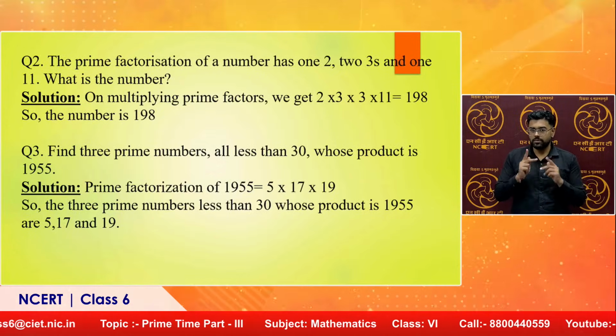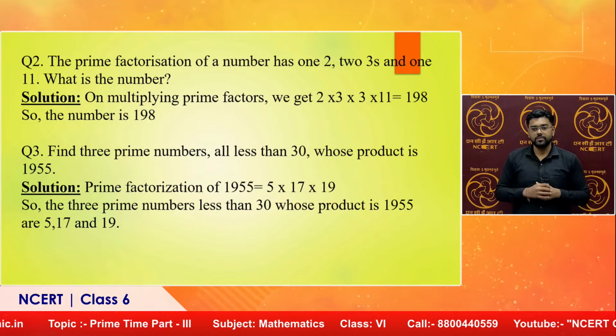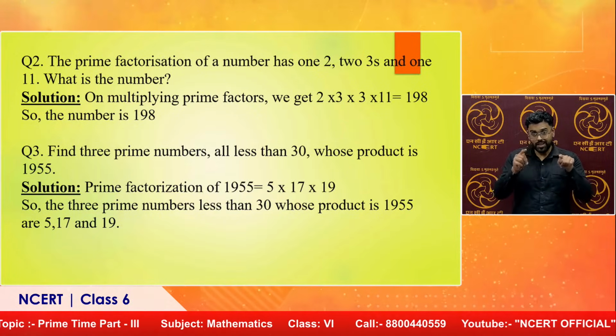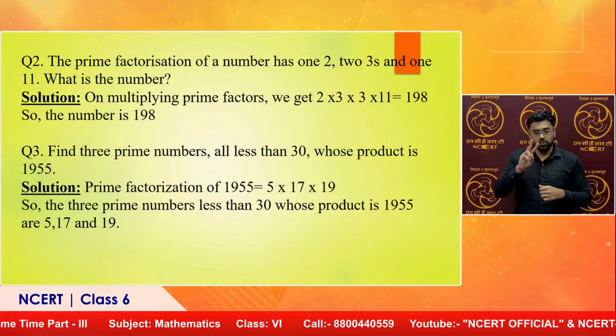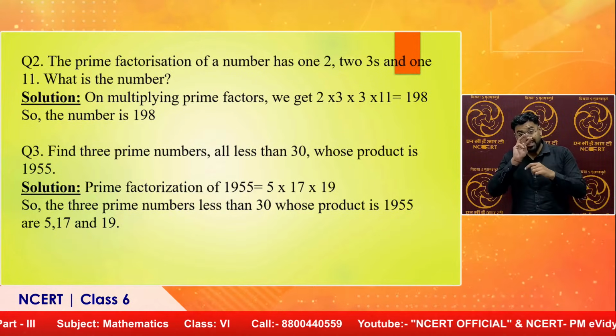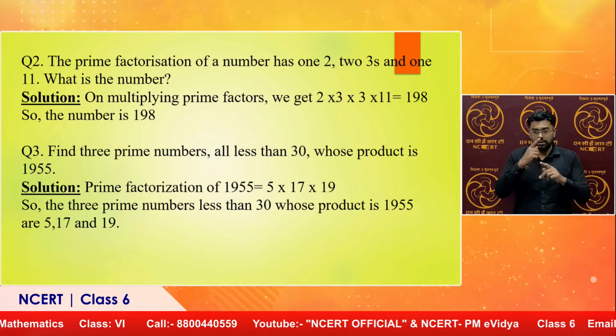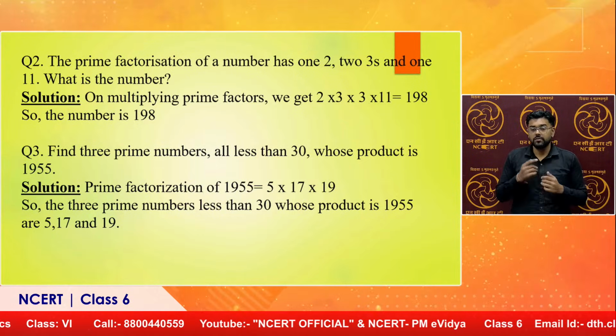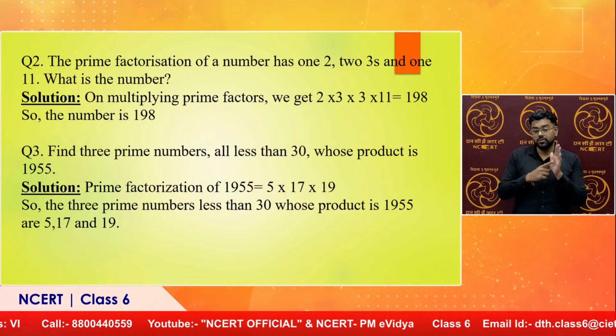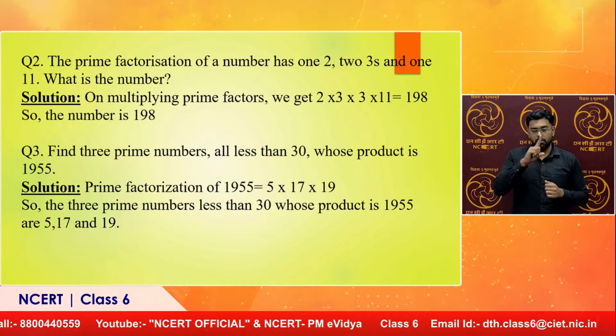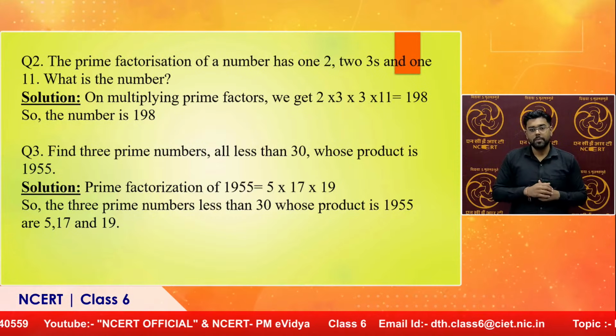Now, the next question here is: the prime factorization of a number has one 2, two 3s and one 11. What is the number? On multiplying the prime factors, what do we get? 2 into 3 into 3 into 11 gives me 198. So, the number is 198.